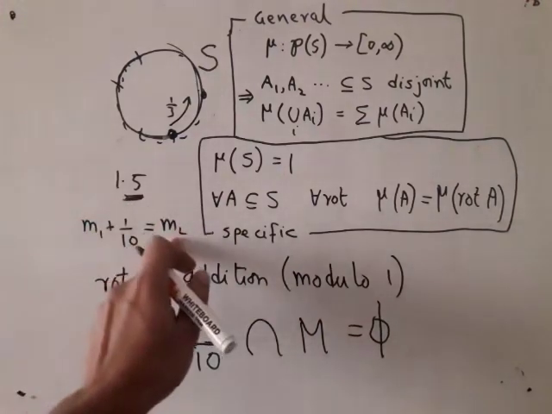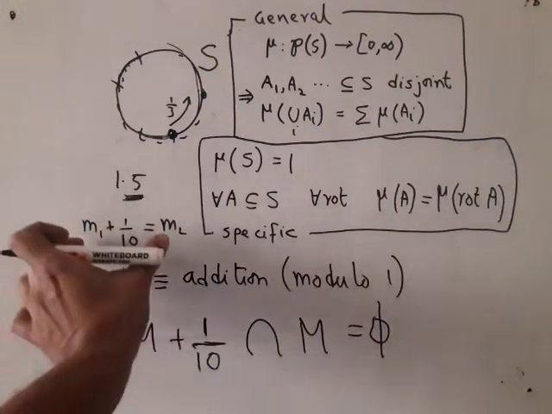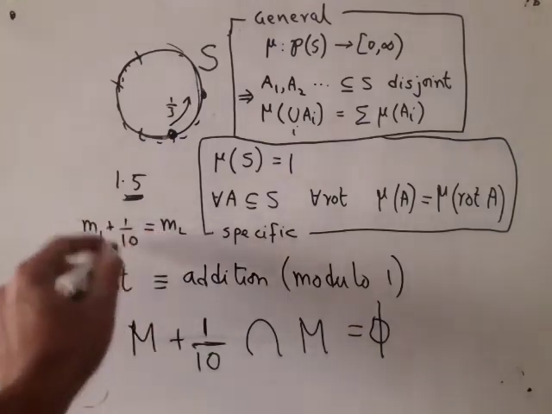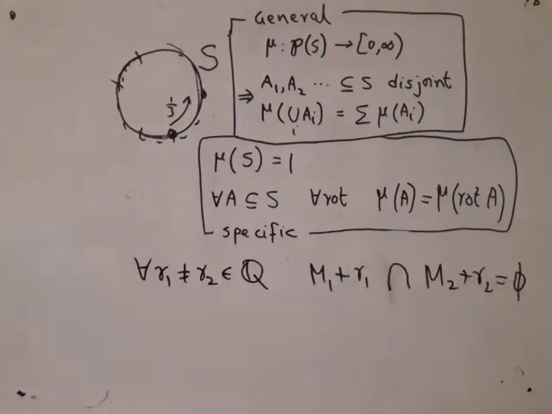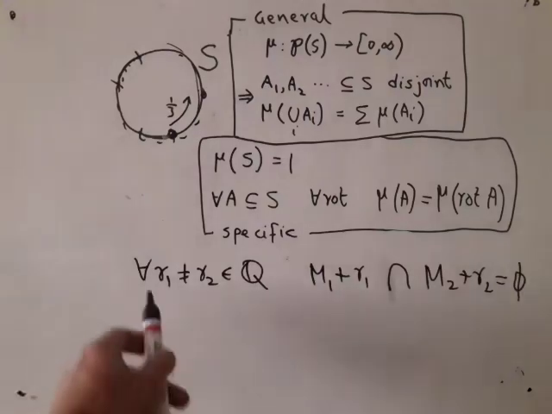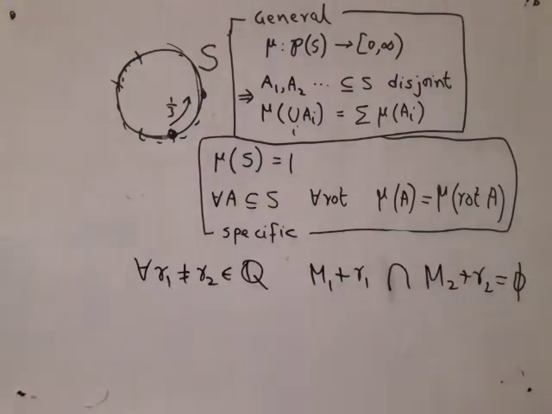So M1 and M2, which are distinct points, at the same time they differ by a rational amount, which means M1 and M2 must be equivalent, and that contradicts the fact that if I take any two elements of M, they cannot be equivalent.